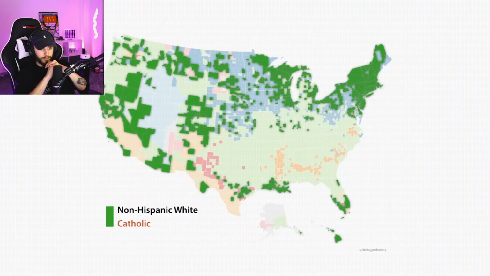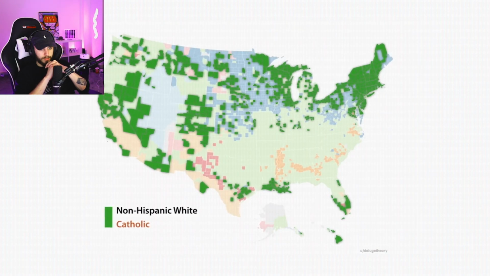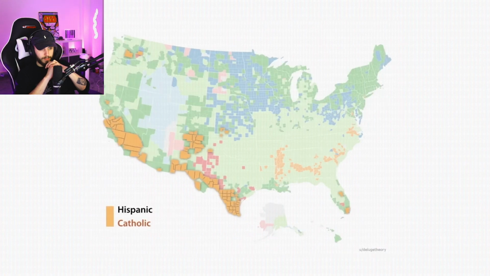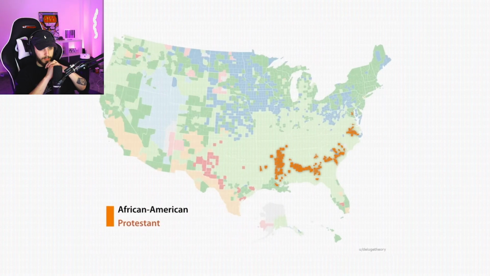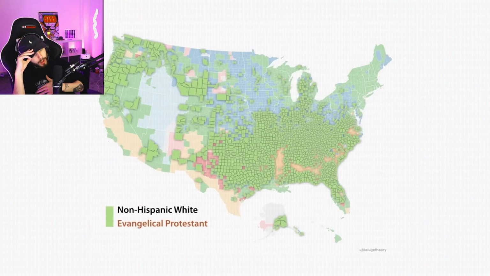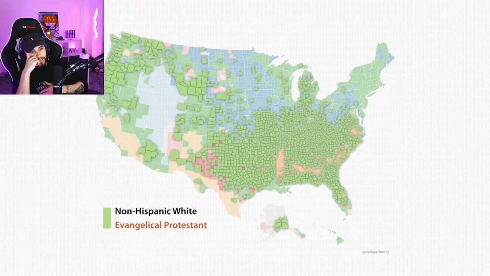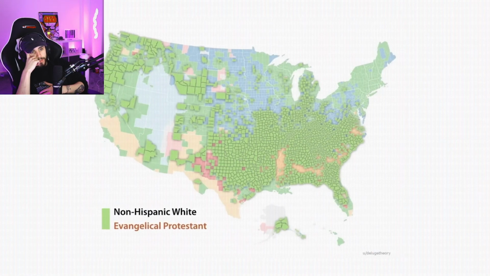Regarding religion, there are a lot of non-Hispanic Catholics in the Northeast, but also across all the West Coast. Hispanic Catholics are very present in South California as well. African American Protestants are almost exclusive to the southern East Coast, while non-Hispanic white Protestants are pretty much overwhelmingly the majority across the East Coast, but also very present in Oregon and Washington.